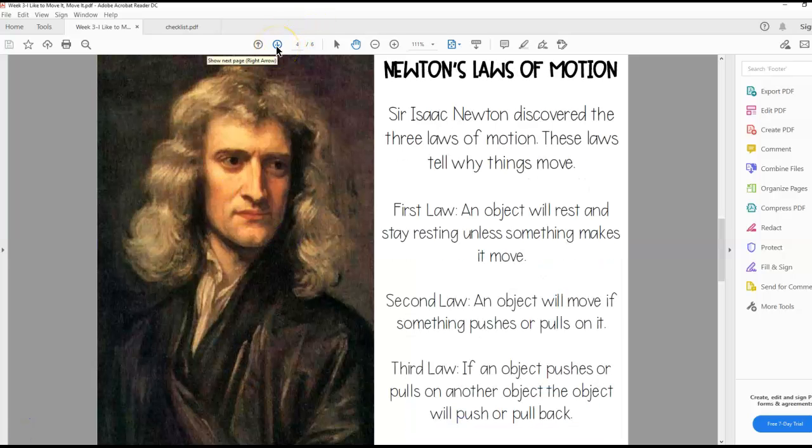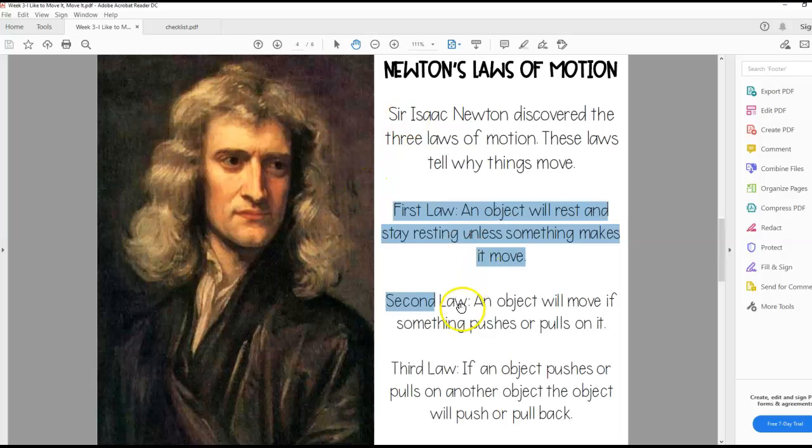Here's Sir Isaac Newton. Sir Isaac Newton discovered the 3 laws of motion. So look at number 2. How many laws did he have? 3. So on number 2, Sir Isaac Newton discovered 3 laws of motion. Put the number 3 there on number 2. Let me tell you what those laws are. The first law is that an object will rest and stay resting unless someone makes it move. So an object will not move unless someone makes it, right? That's called rest. It's resting.